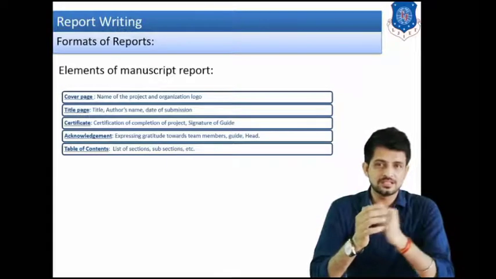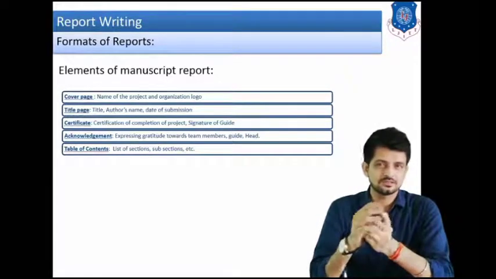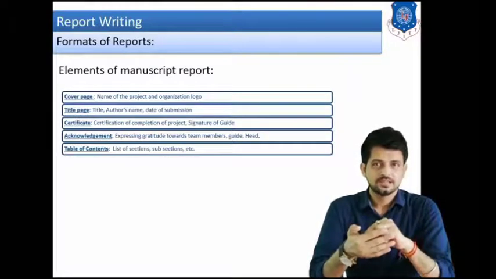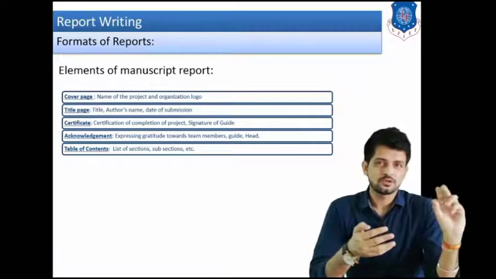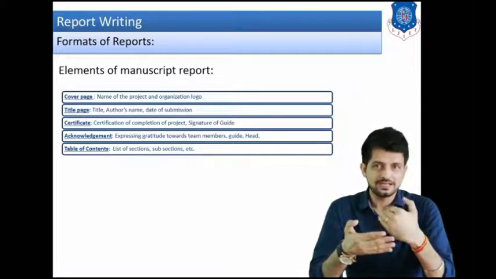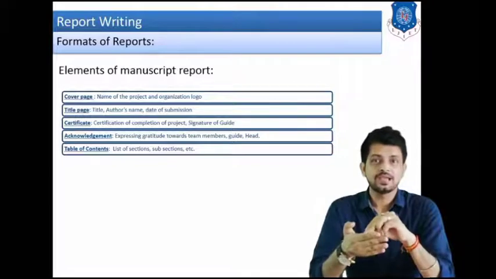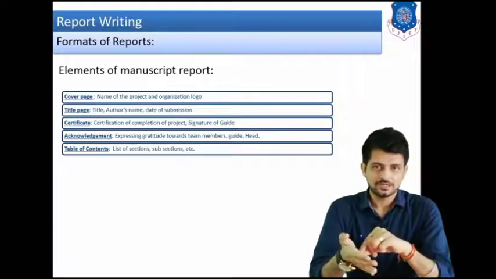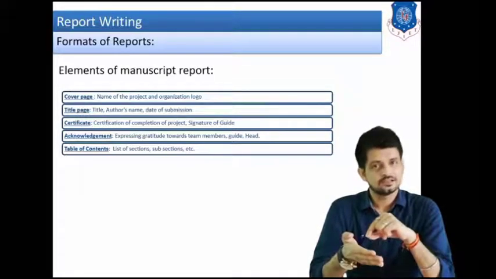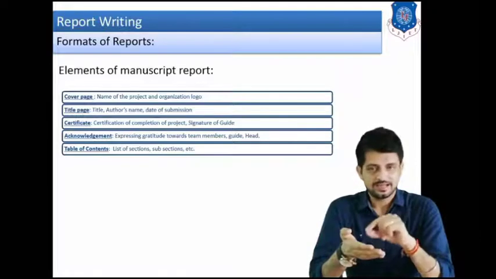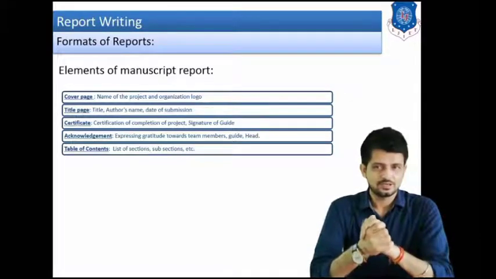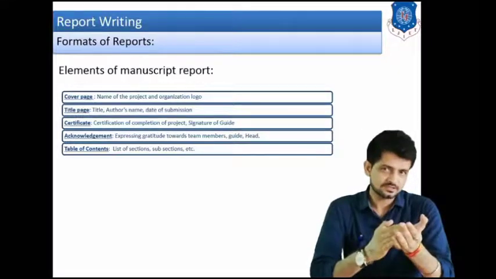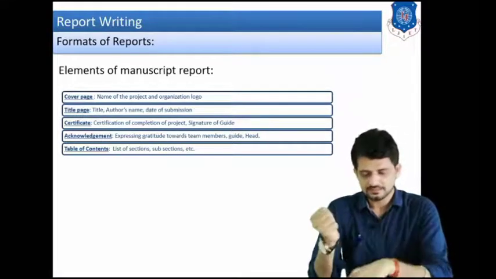You have to mention the page numbers as well, right? You have to mention the start page and end page, right? Because if anybody wants to go to that particular topic, then from the table of contents, from the index, he or she can know that if I want to see the project diagram, then the project diagram is mentioned in this unit, in this chapter, and this is the page number, right? So the table of contents will include the sections, subsections, or we can say topics, subtopics and so on.